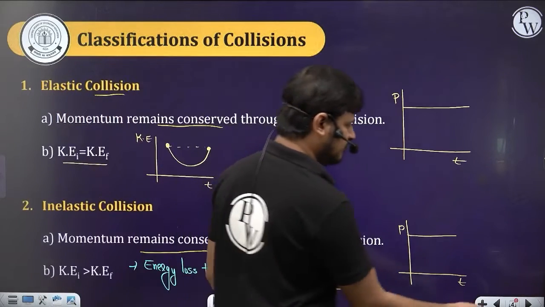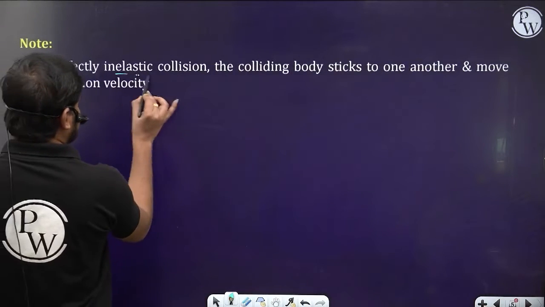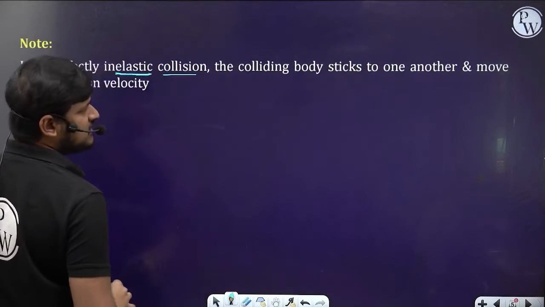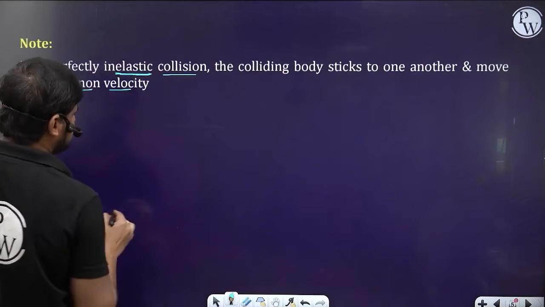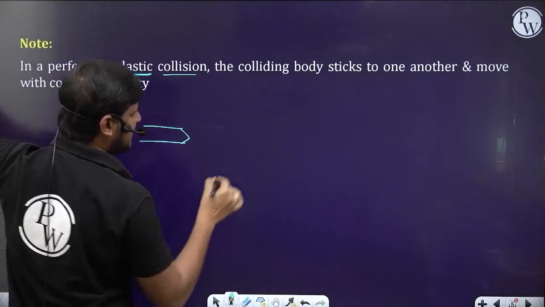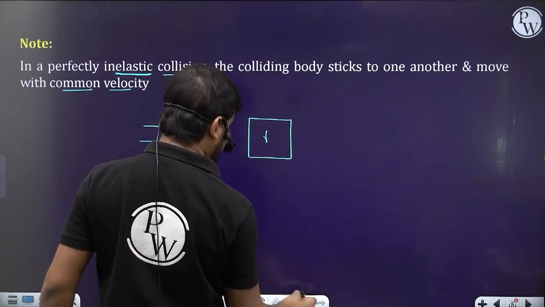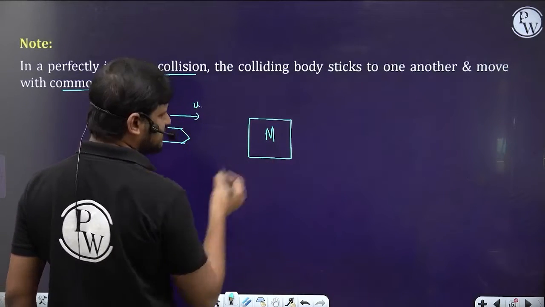Chalo, let's move further. Now in a perfectly inelastic collision, the colliding body sticks to another and moves with a common velocity v. Let's suppose here is a bullet and here is a block of mass m. The bullet is moving with some velocity u, and the block is at rest.